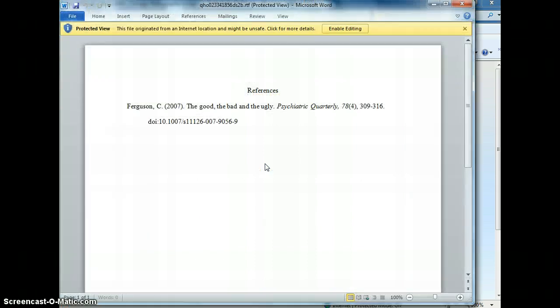And there it is. You can see the big difference between what we had in the former Word document that I copied out of the database and the proper formatting. And what you would do is then save this and you have it ready for your paper. So that's citation in a nutshell.